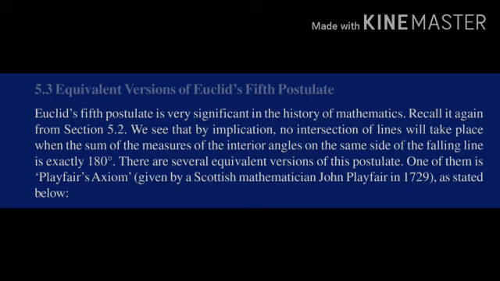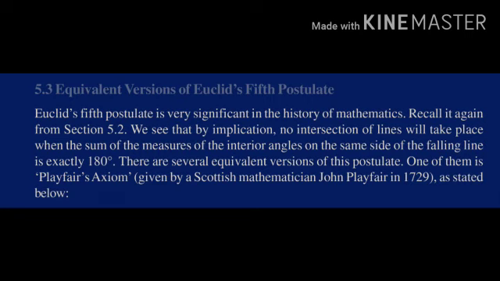Actually, in these sentences it is discussing this only: when the sum of the angles on the same side of the other line, the first line which is intersecting the two lines, that is treated as a transversal, is equal to 180 degrees, the sum of two right angles, it means both the angles are right angles, then the two lines are not going to intersect and become parallel to each other.